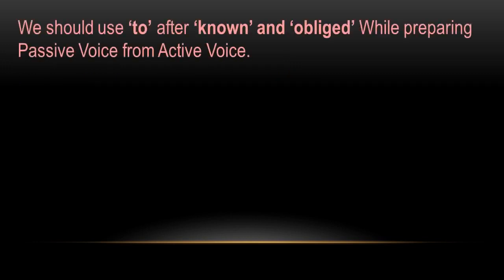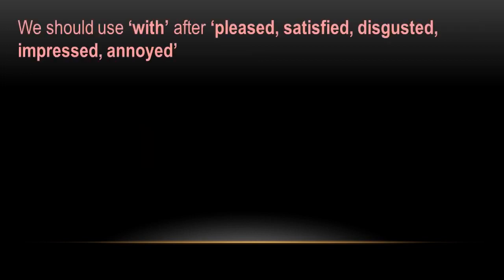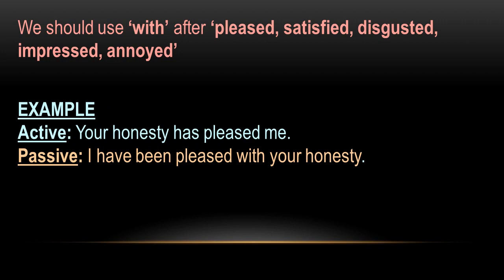Now to will be used after known and obliged. For example, I know him. He is known to me. With after pleased, satisfied, disgusted, impressed or annoyed. Your honesty has pleased me. I have been pleased with your honesty.